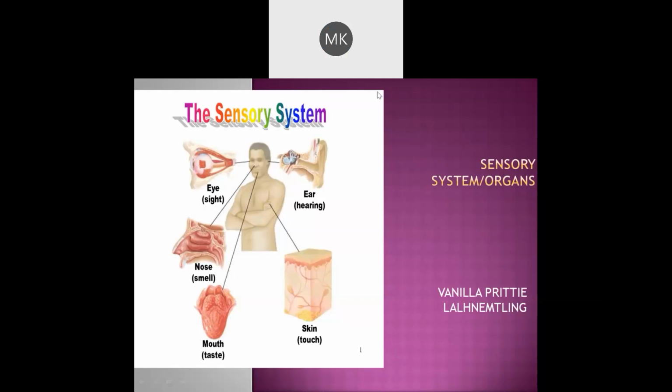Okay. So the sensory system or the sensory organs, basically it means what? With the help of this, we can sense something which is occurring around us. All right, means the environment. Is it clear, everyone? Okay, so let us discuss.